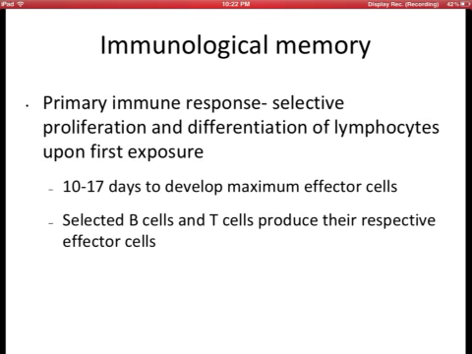Primary immune response, these are selective proliferation and differentiation of lymphocytes upon first exposure. So, anong gagawin? Once na magkaroon ng infection, the B cells or the T cells will be cloned and then they will have a memory of that infection.